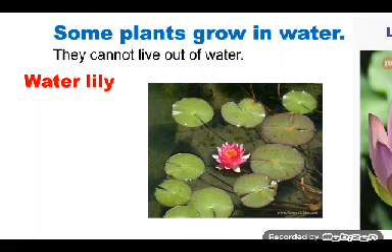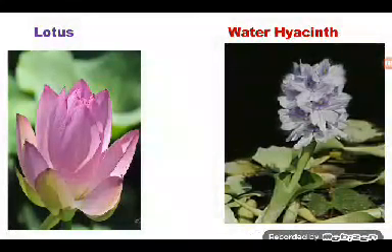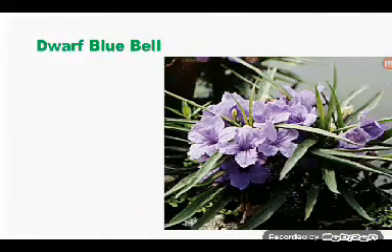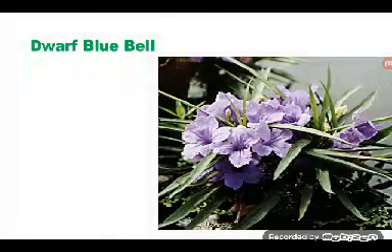Let us see the next examples. Yes, lotus. Lotus is our national flower and it grows in water only. Do you know this next picture? This is a water hyacinth plant. This is also growing in water. You can see this plant in rivers, growing on the river water. Okay, so this is also an aquatic plant. This is dwarf bluebell. The flower is of bell shape, so it is known as dwarf bluebell.